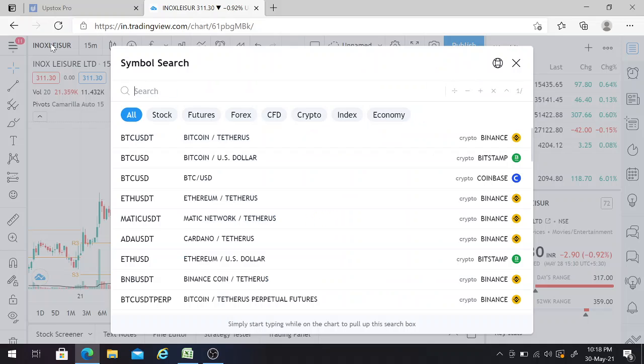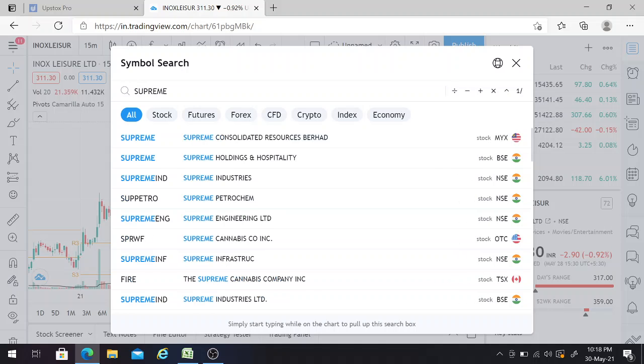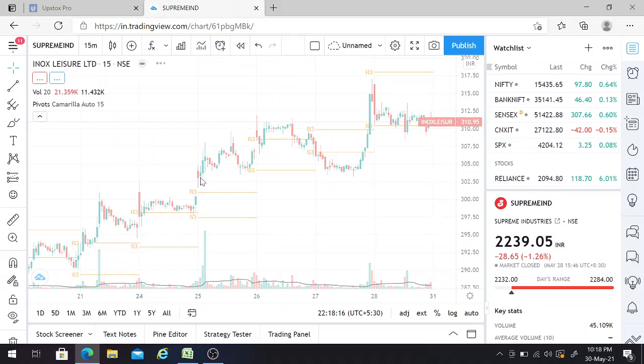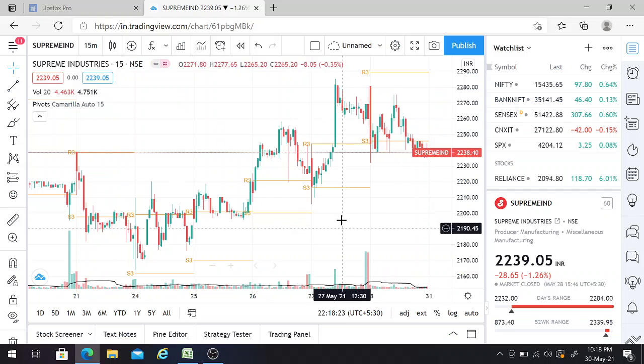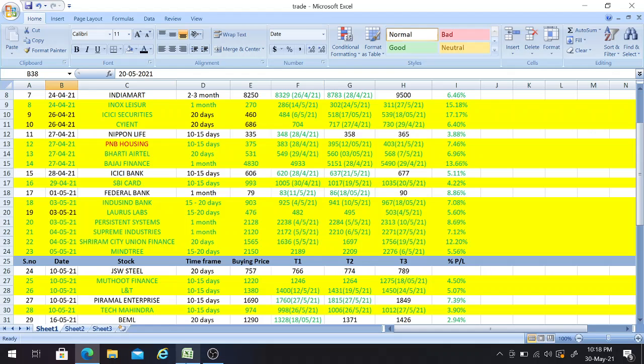Sorry, I typed wrong. Supreme Industries. Yes, the third target of this one was 2271, and we achieved this on 27th. It went till 2284, friends. That means it crossed the third target which I have given.